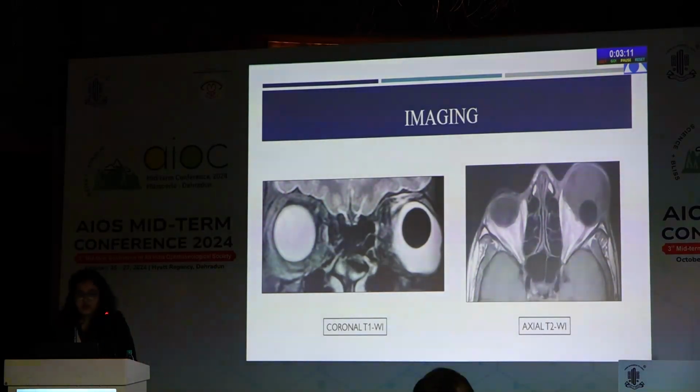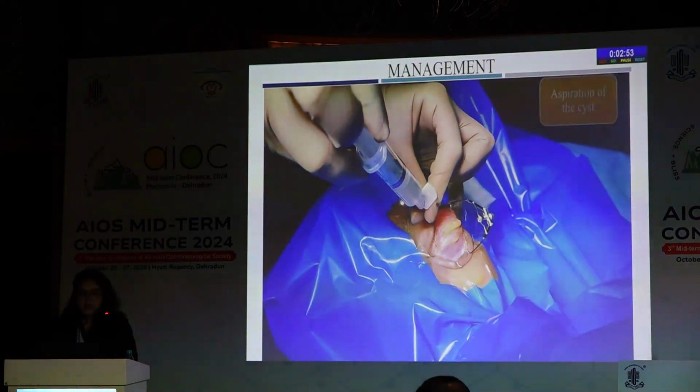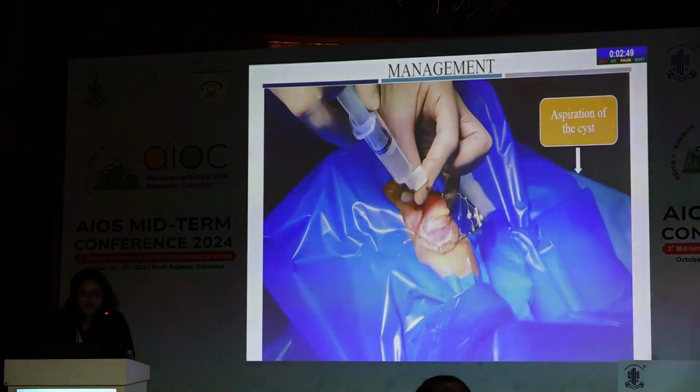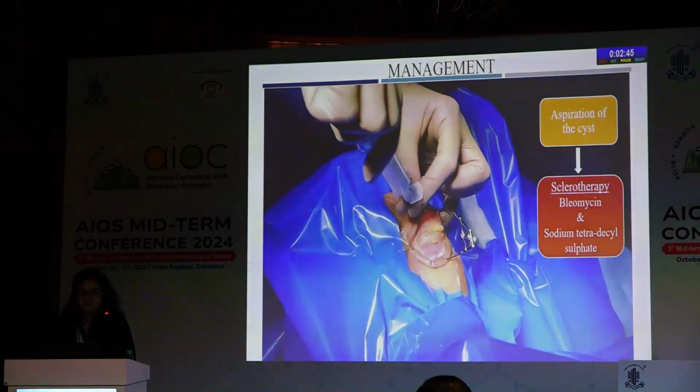In the T1 weighted image, we could see a spherical ball implant which was superior-temporally migrated due to an iso to hypointense cyst around the ball implant. A similar image was seen in the T2 weighted image, where a homogeneous hyperintense cyst was seen around the ball implant. So our case was managed with aspiration of the cyst followed by intralesional injection of bleomycin and sodium tetradecyl sulfate.